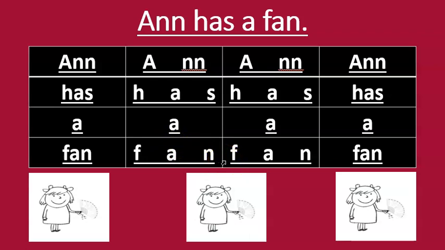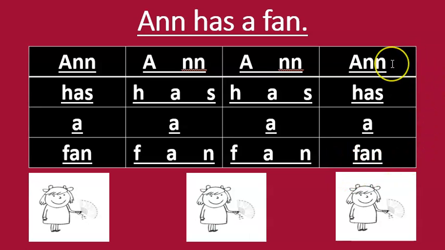Now your turn to sound it out. When the cursor lands on the letter, you're going to make that letter sound. Ready? Go. Again, make the letter sound. Go. One more time, make those letter sounds. Go. Now, put it together, boys and girls. What's the word? What's the word again? Fan. Fan.